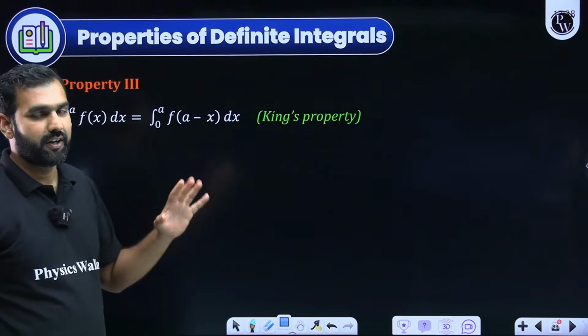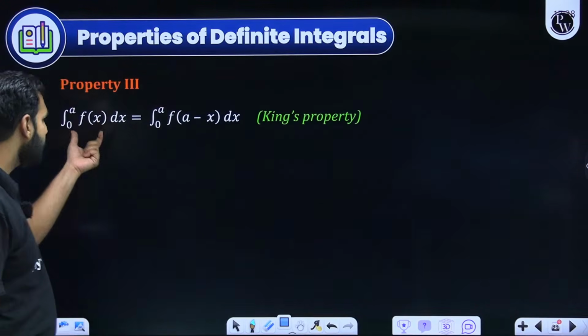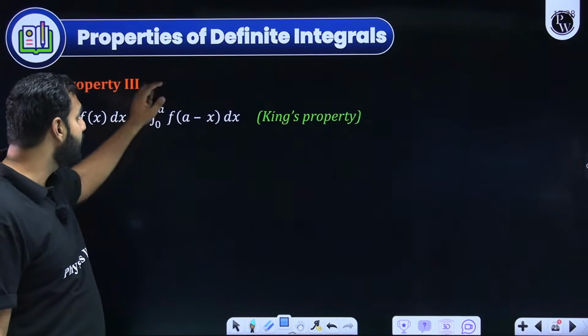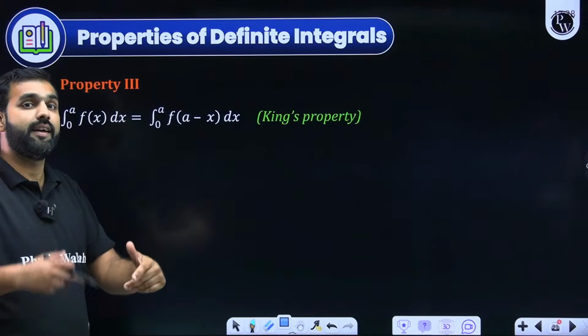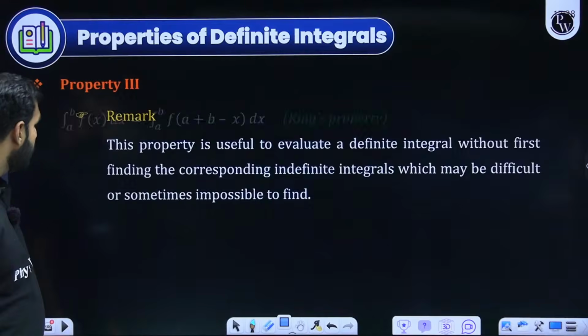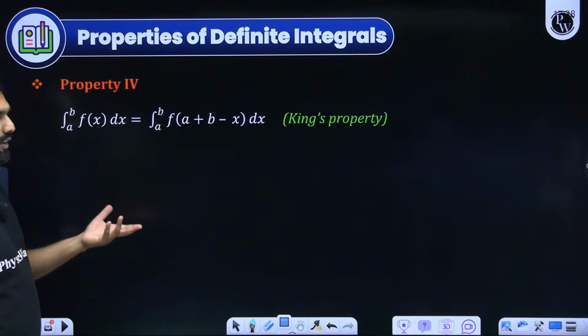Now from here, let us move ahead with this discussion. Properties of definite integrals, right? Now this property, integral of f of x from 0 to a, can always be written as integral from 0 to a of f of (a minus x). And this is a corollary of this property. Which one? This one. Yes, this is the actual King's property.